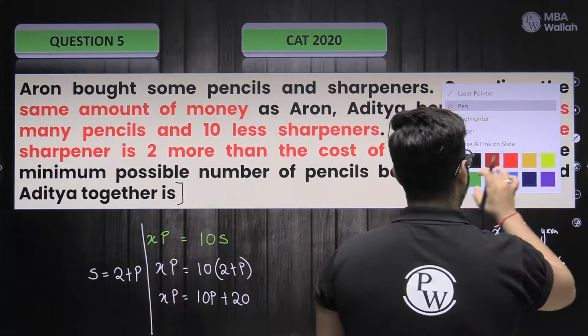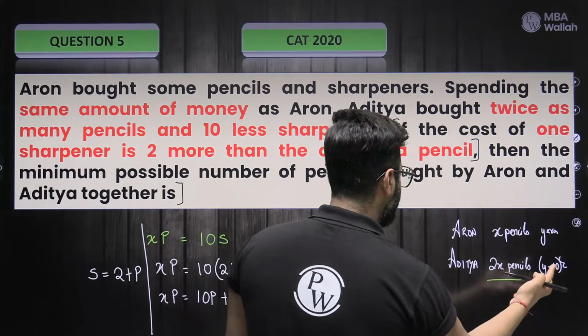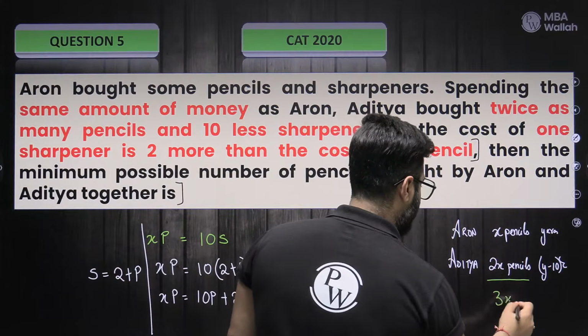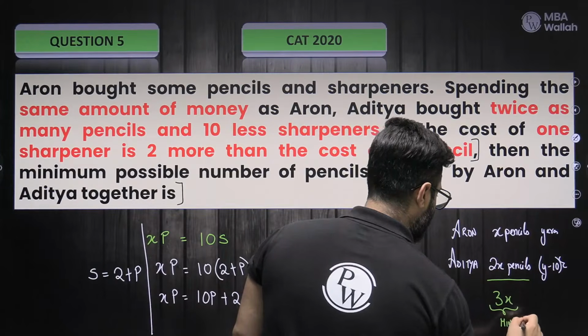Right? And now it says combined, the minimum possible number of pencils. That means you're asking me to calculate the minimum value of 3X. Yes or no?